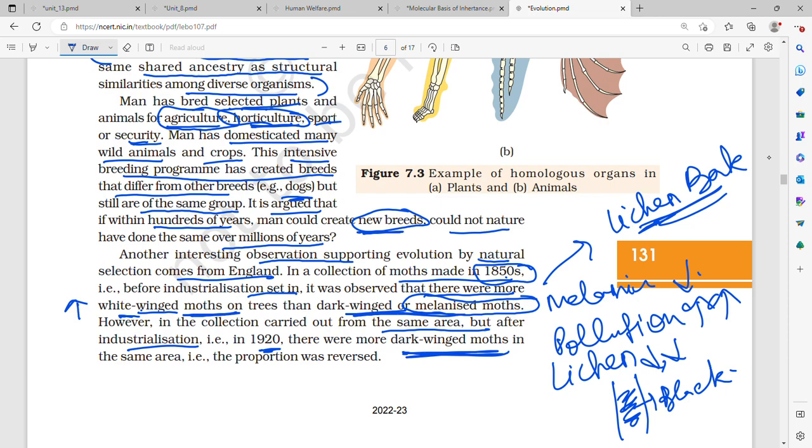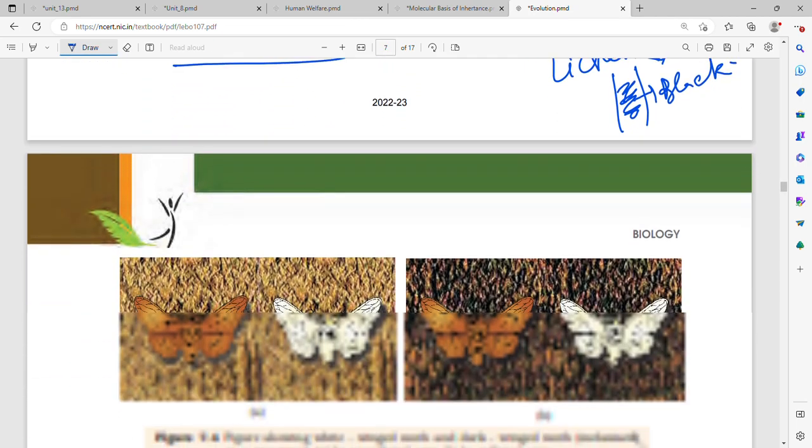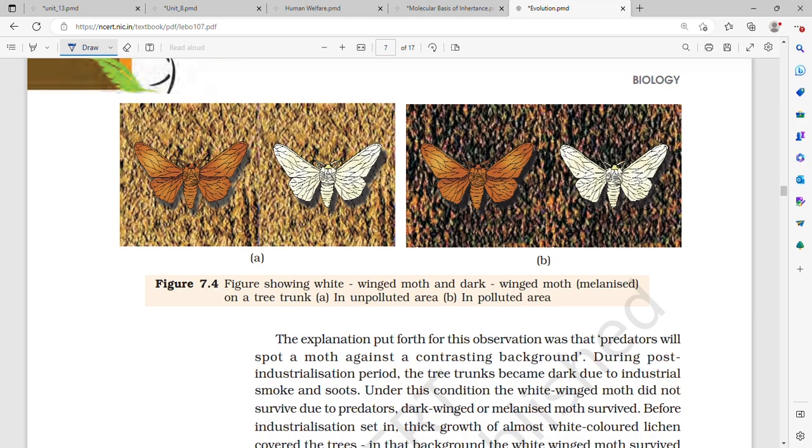or Biston betularia could be easily seen by the bird, and they were predated more. Therefore, in 1920 there were more dark-winged moths, Biston carbonaria or melanized moths, as compared to white ones. The proportion got reversed. Melanized moth on a tree trunk, unpolluted area and polluted area.